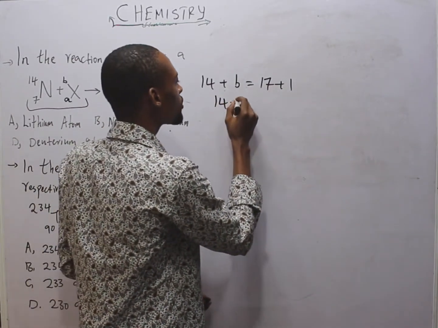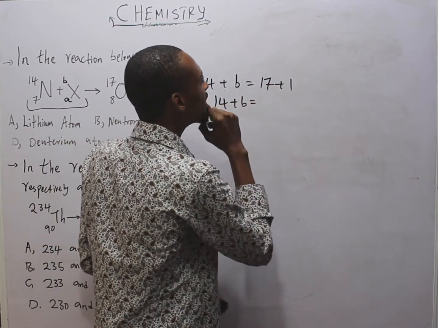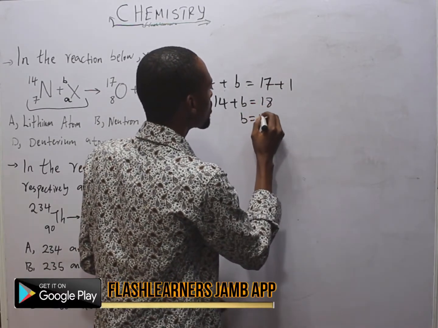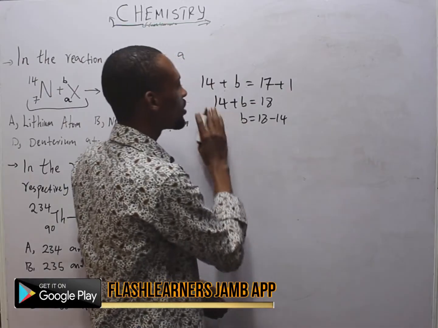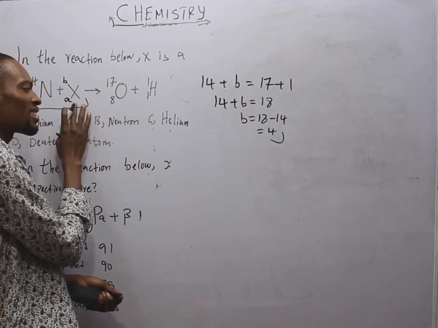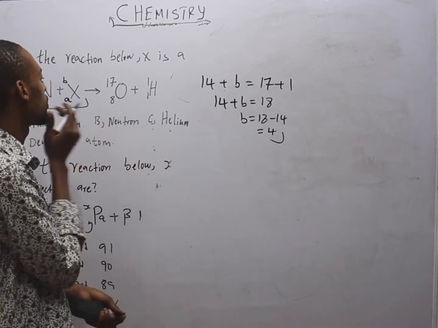This means 14 plus B should be equal to 18. B is equal to 18 minus 14. Collecting like terms, this is equal to 4. So the mass of the element S is 4.